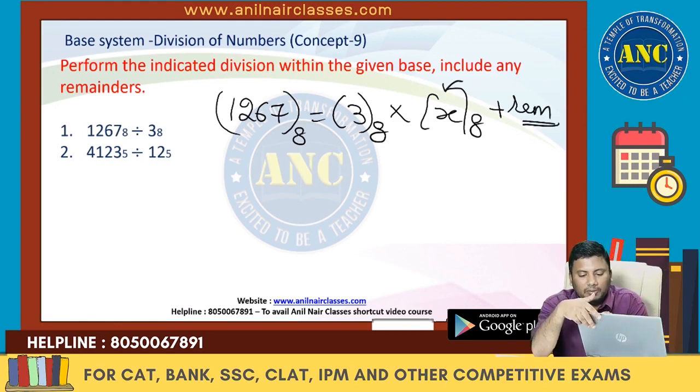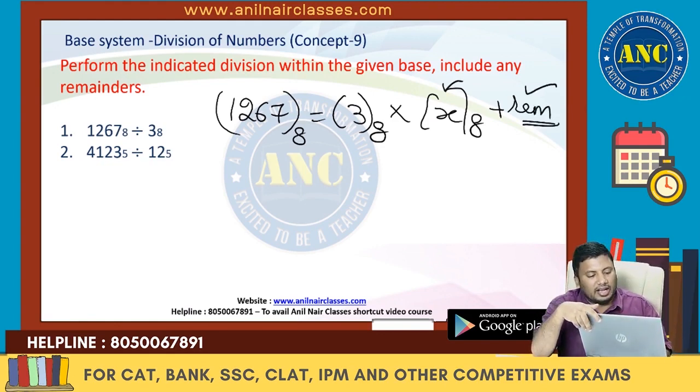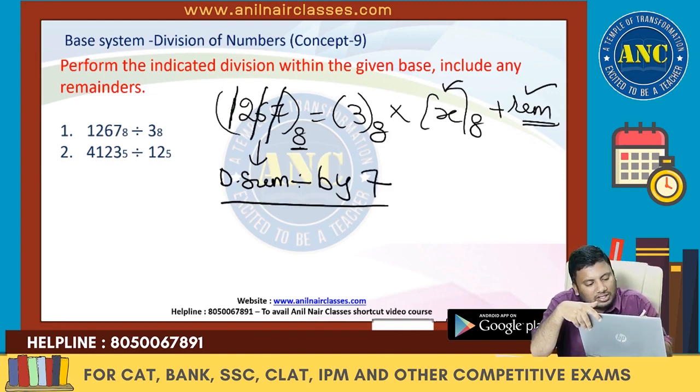These both will be there in the answer option. In a base system 8, what is the digital sum? Digital sum is divided by 7. These 7 is out. 6 plus 1, 7 is out.